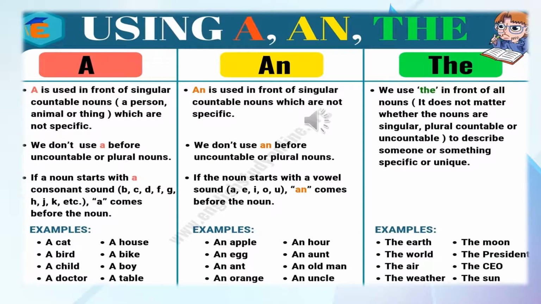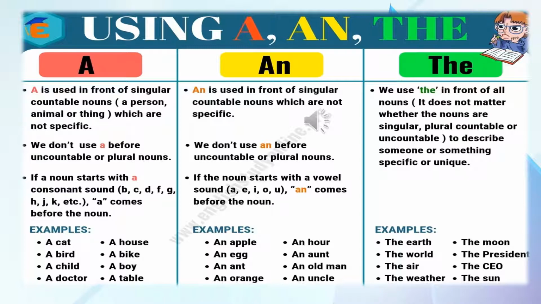Now, as we are aware that articles a, an and the are divided into two parts, definite article and indefinite article. A and an come under indefinite article and article the comes under definite article. Now we will have a quick recap of where we use them.